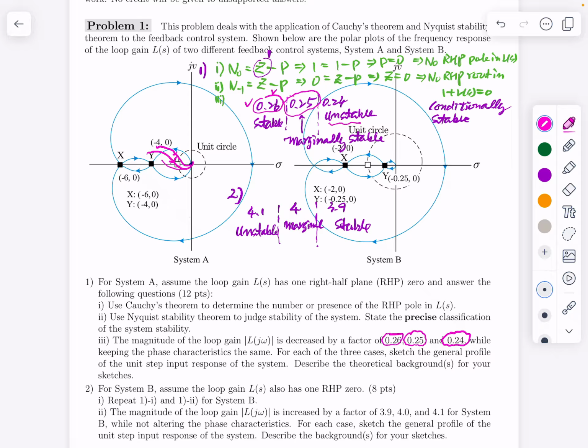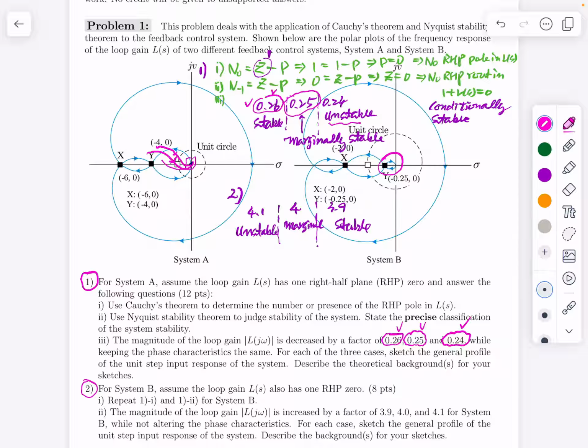So you need to draw the response of this system, typically the response of those three systems that is shown on the next page. And that finishes problem number 1, and problem number 2 is very similar to problem number 1. The difference is that this small region is different from the previous case.